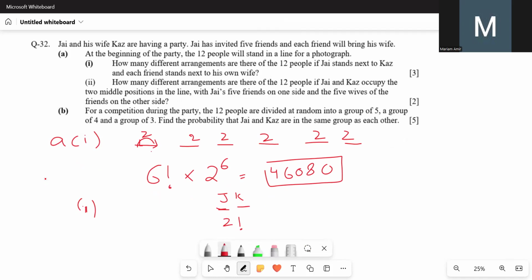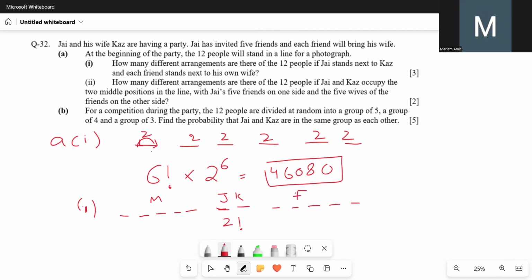How many different arrangements are there of the 12 people if J and Kaz occupy the 2 middle positions in the line with J's 5 friends on one side and 5 wives of friends on the other side? Okay, so the males need to be on one side and the females need to be on the other side.